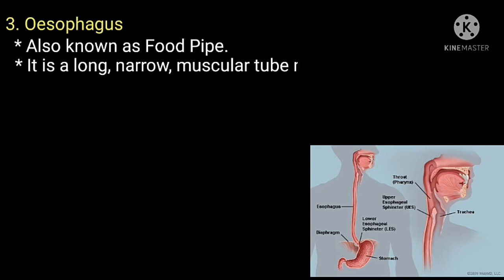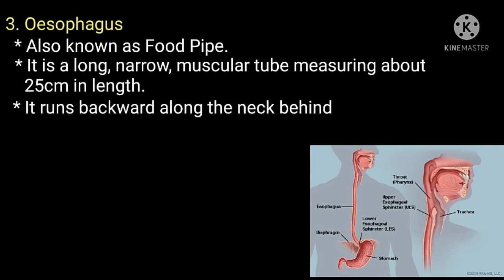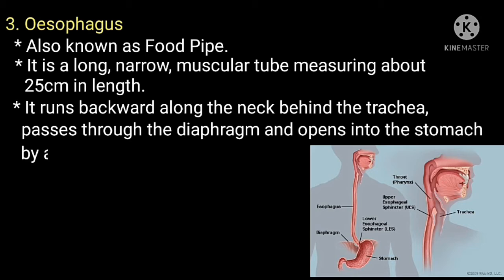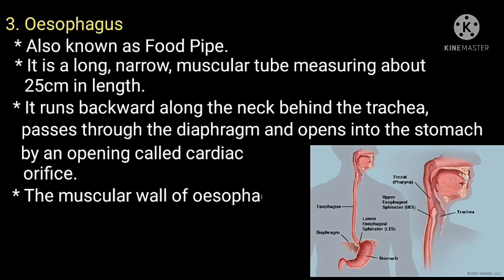Now we are going to discuss esophagus, also known as food pipe. It is a long, narrow muscular tube measuring about 25 cm in length. It runs backward along the neck behind the trachea, passes through the diaphragm and opens in the stomach by an opening called cardiac orifice. Cardiac orifice is the opening by which the esophagus communicates with the stomach. The muscular wall of esophagus shows peristalsis. Peristalsis is a series of wave-like muscle contractions that move food through the digestive tract.